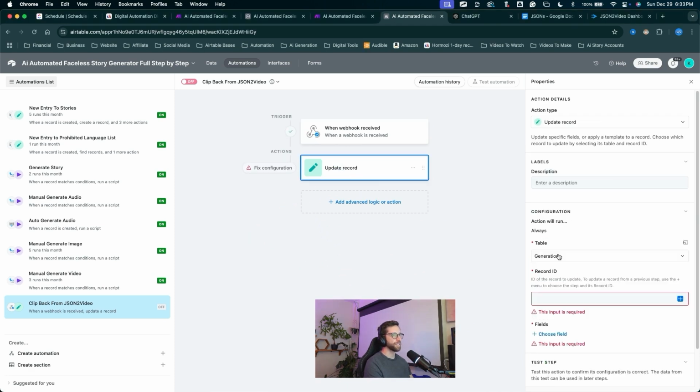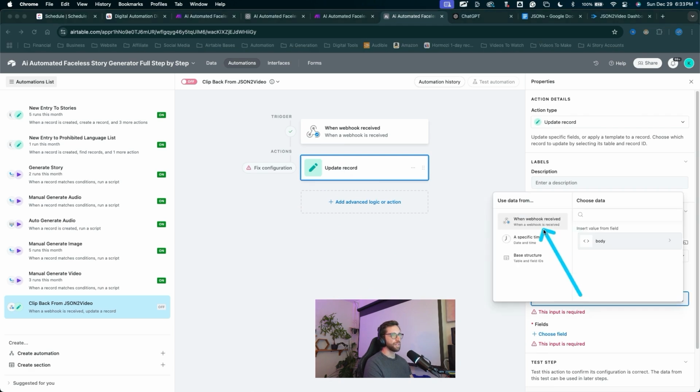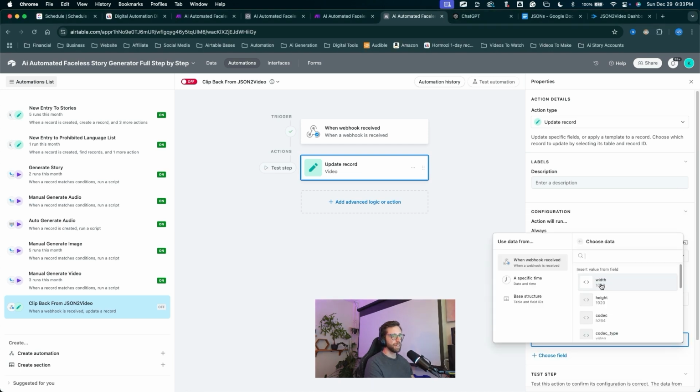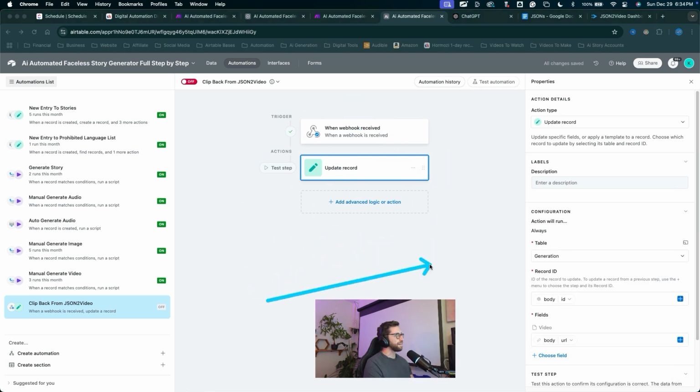I'll click on that action. For the record ID, we're going to choose the webhook body, scroll down, choose the ID. For the field, choose a field, click into the body. We need the video URL right there. Select URL, and this automation is finished. We can now flip it on and get our videos back from JSON to video.